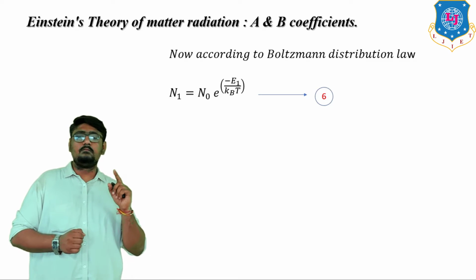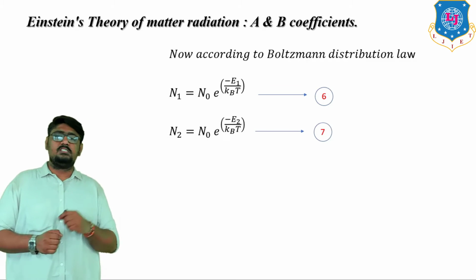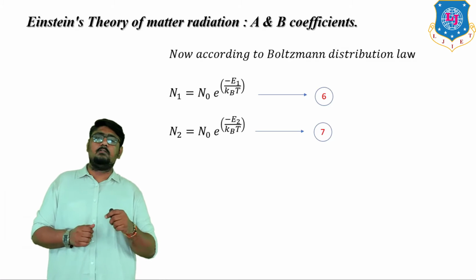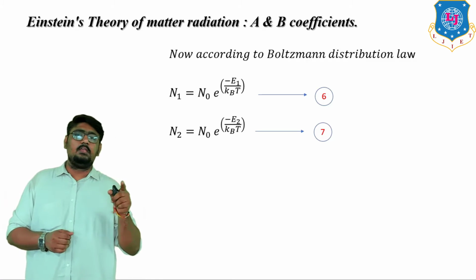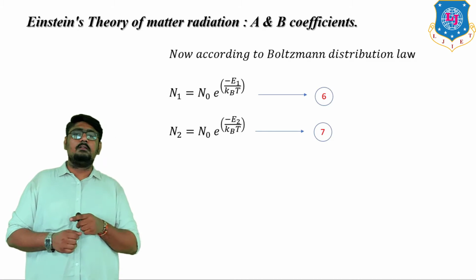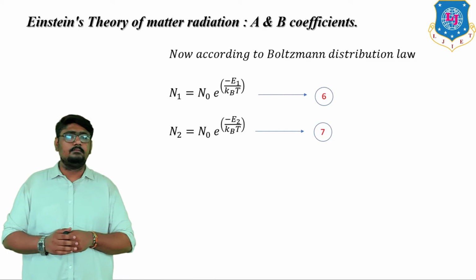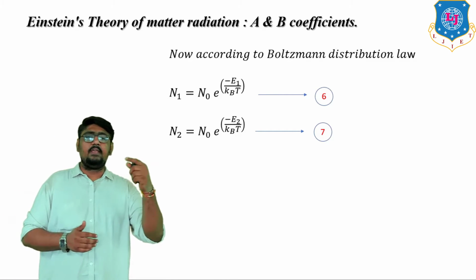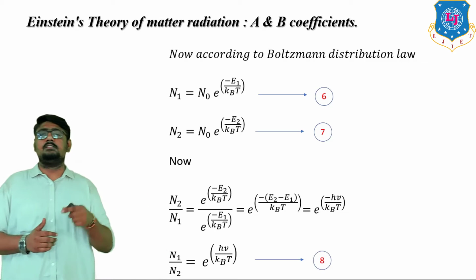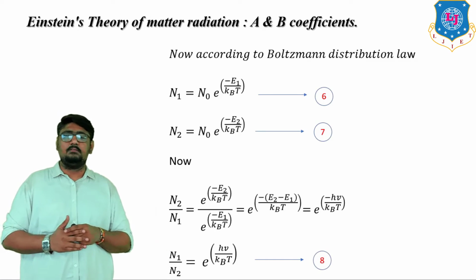Now for N2, similarly we can say that N2 is equal to N0 e to the power minus E2 divided by kBT. Let us call these equations 6 and 7.